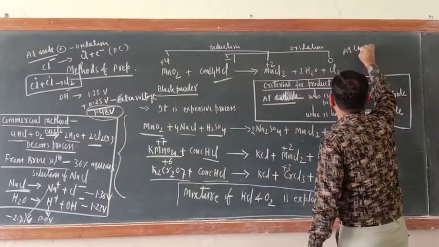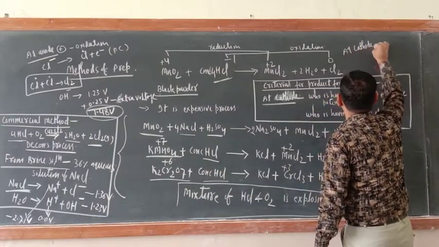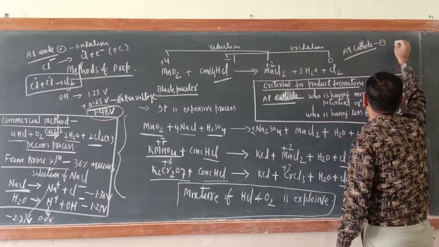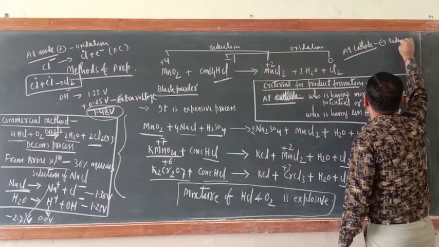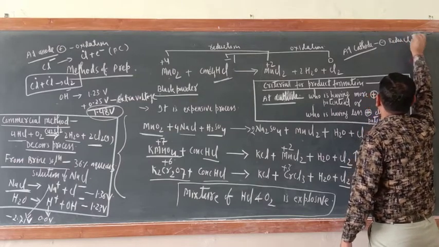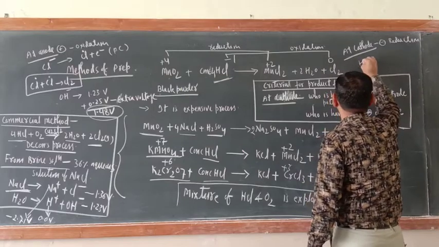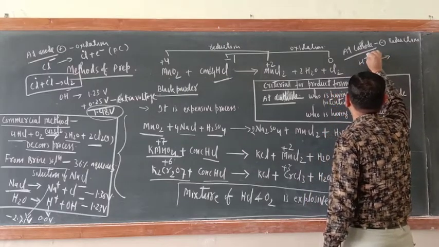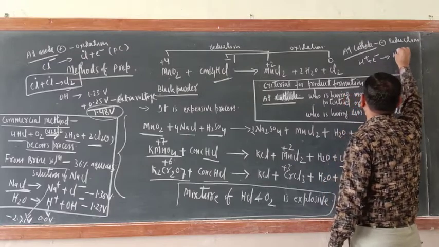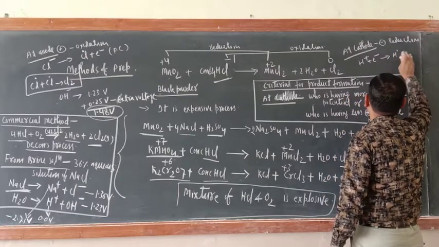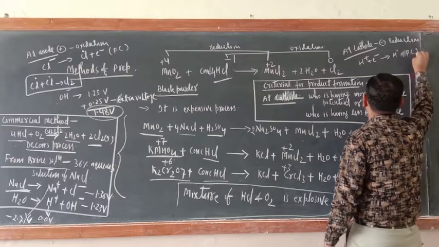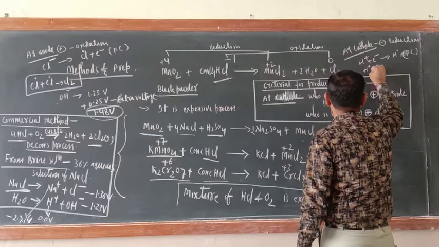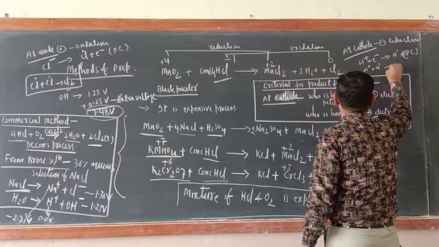So here I am writing this side. At cathode, what would happen? At cathode negative sign is there. And what is happening? What is the name of the process? Reduction is happening. So H positive, reduction means gaining of electron, oxidation means losing of electron. So now it will be converted into H free radical, and this process is primary change. H free radical plus another H free radical equals H2.